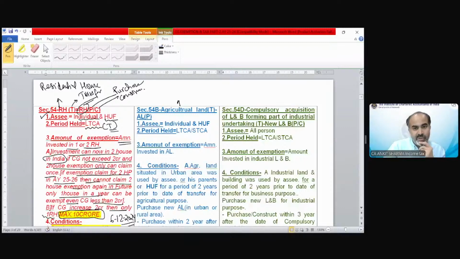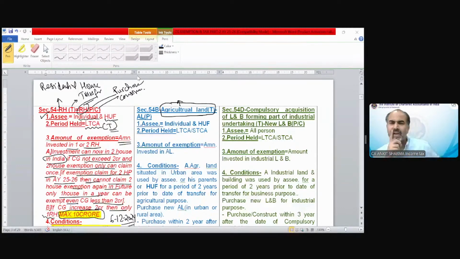Section 54B says, if you transfer agricultural land, again, which agricultural land are we talking about, urban or rural in this case? Hardik is saying urban, Anbidu is saying urban. Correct. Rural could not be here because there is no capital asset. The rural agricultural land is not a capital asset.